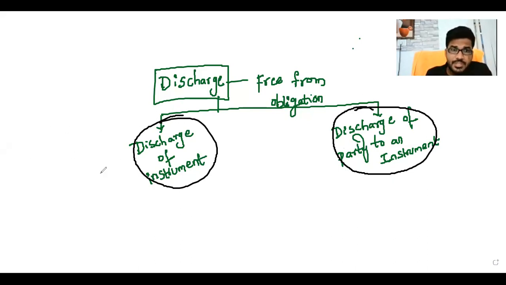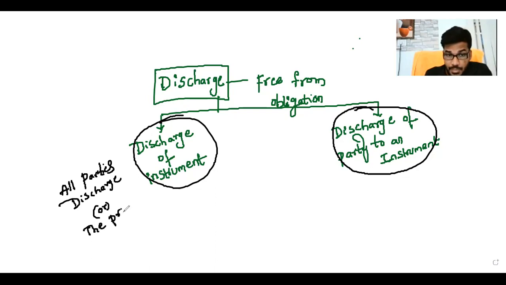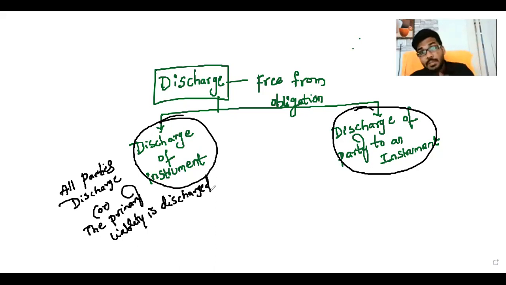Discharge of instrument means all parties are discharged, or the primary liability party is discharged.